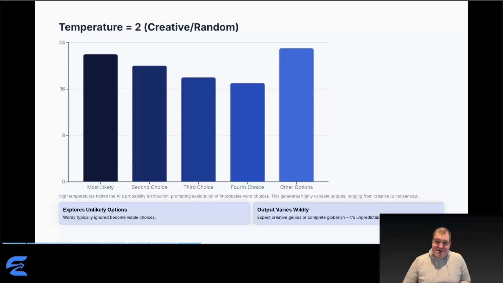Now, at very high temperatures, the distribution flattens dramatically. Words that normally have 1% probability get treated almost the same as words with 20% probability. AI is suddenly willing to explore highly unlikely options. Weird, unexpected, unusual word choices become viable candidates. Sometimes this produces creative brilliance, unusual combinations human writers wouldn't think of, unexpected metaphors, novel approaches. But just as often, it produces nonsense. Not every low probability word choice is creatively brilliant. Some are just wrong.